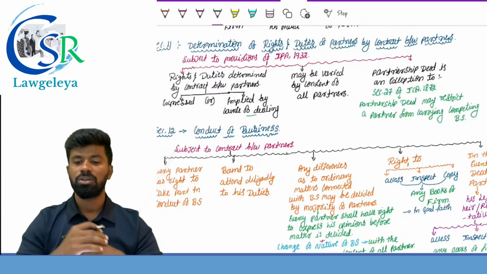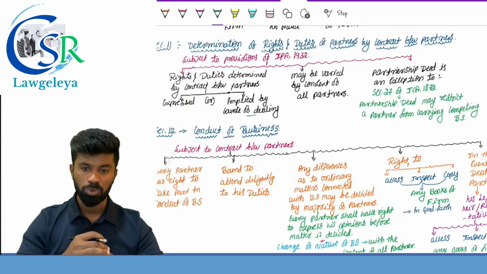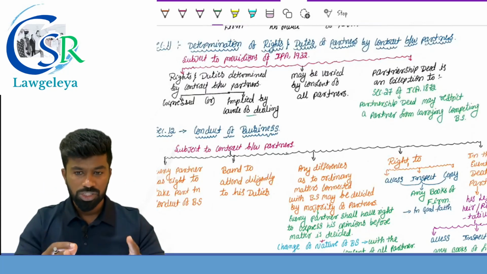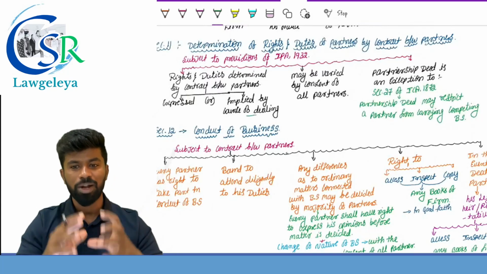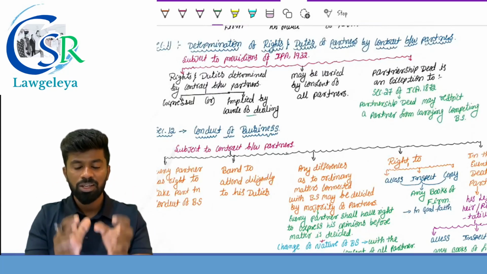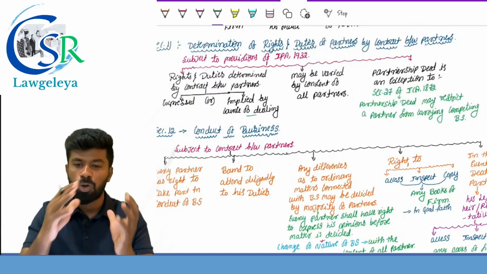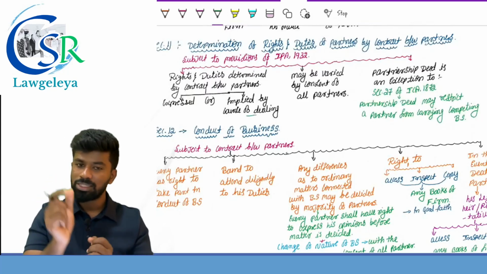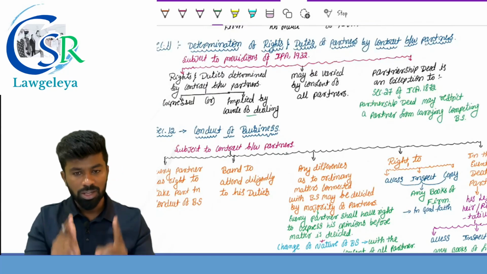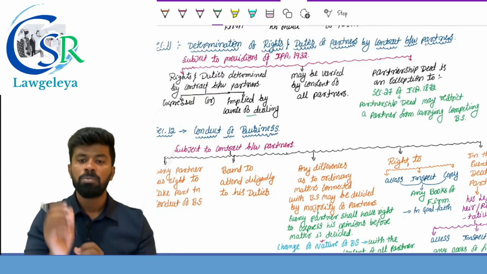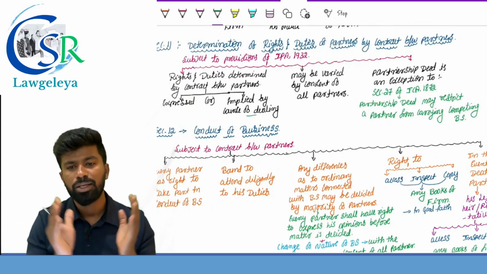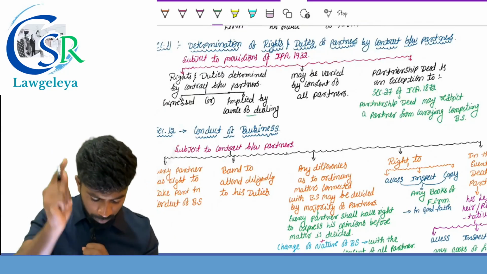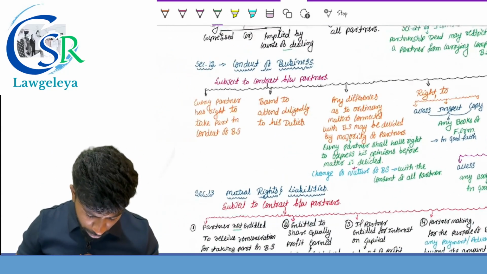Section 27 of the Indian Contract Act 1872 provides that any agreement in restraint of business or trade is void. However, one of the exceptions is what? Partnership deed. So if the partnership deed restricts a partner from carrying on a competing business while he is a partner, is that agreement valid or not valid? The answer is yes, it is valid, because the partnership deed is an exception to section 27 of the Indian Contract Act 1872.